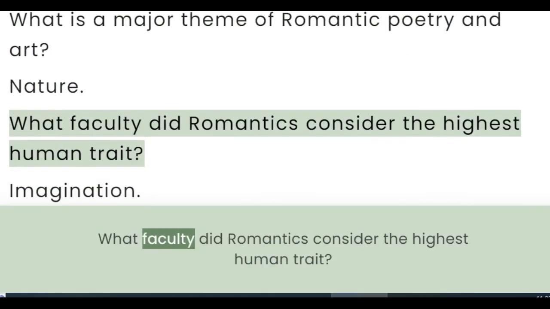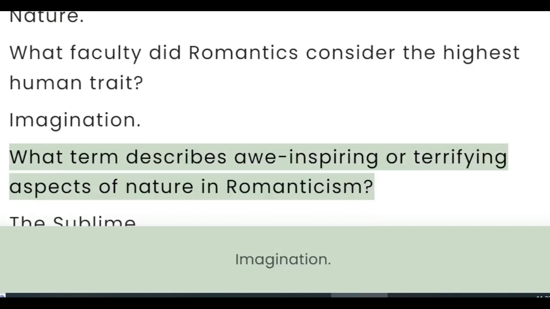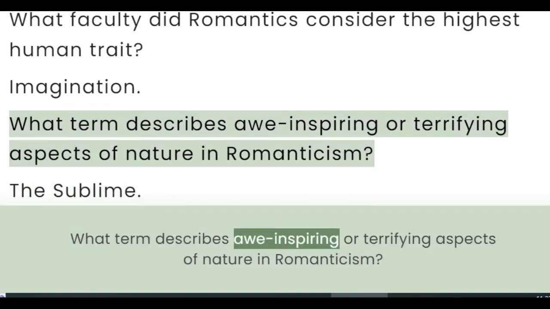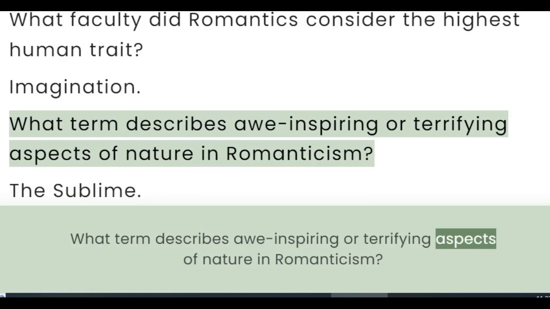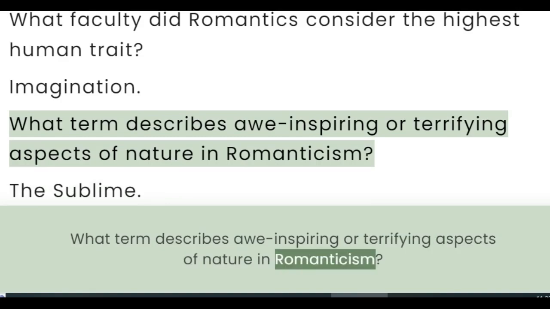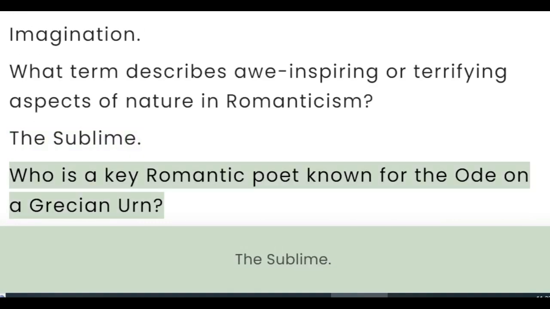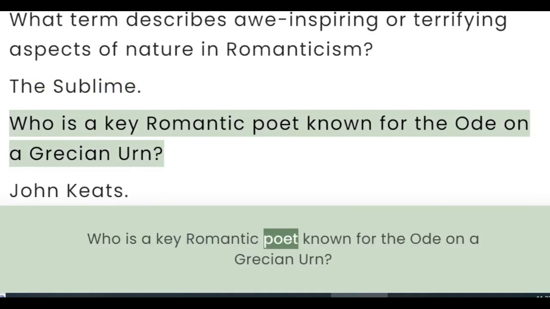Nature. What faculty did Romantics consider the highest human trait? Imagination. What term describes awe-inspiring or terrifying aspects of nature in Romanticism? The sublime. Who is a key Romantic poet known for the Ode on a Grecian Urn?